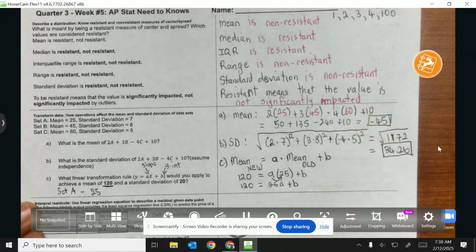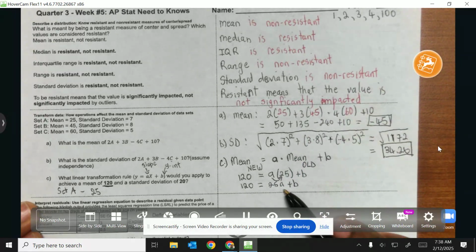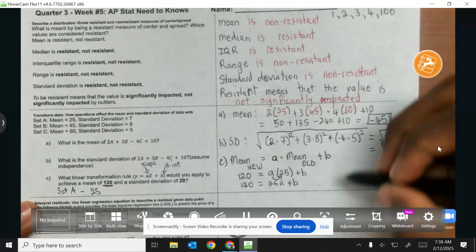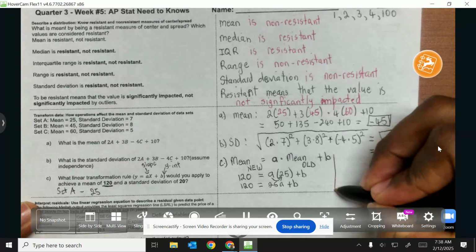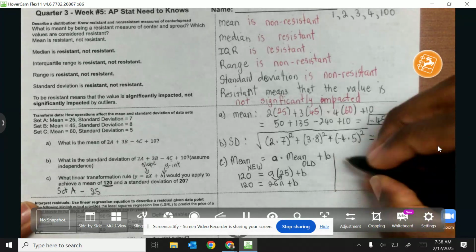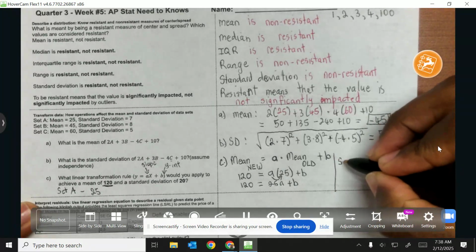Okay, but our problem, guys, is we don't know the value of A nor B. All right, that's our main problem. So what we're going to do, guys, is try to find those values. Okay, so here's where the standard deviation comes into play.